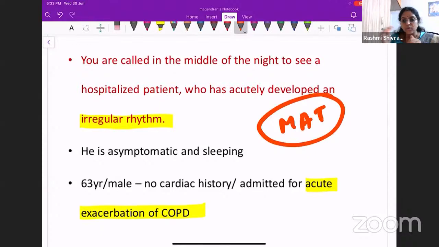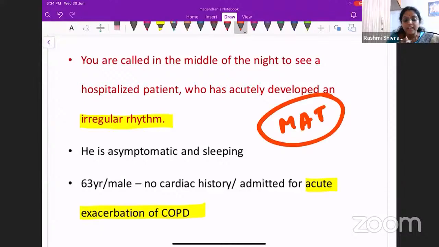You just need to note these two points, and you need to look at the ECG to see whether it's correlating, whether the P wave morphologies are different. If it's correlating, then the answer is multifocal atrial tachycardia. So it's very simple to know the answer, is it not? You can answer it in a few seconds and concentrate on the questions that you don't know.